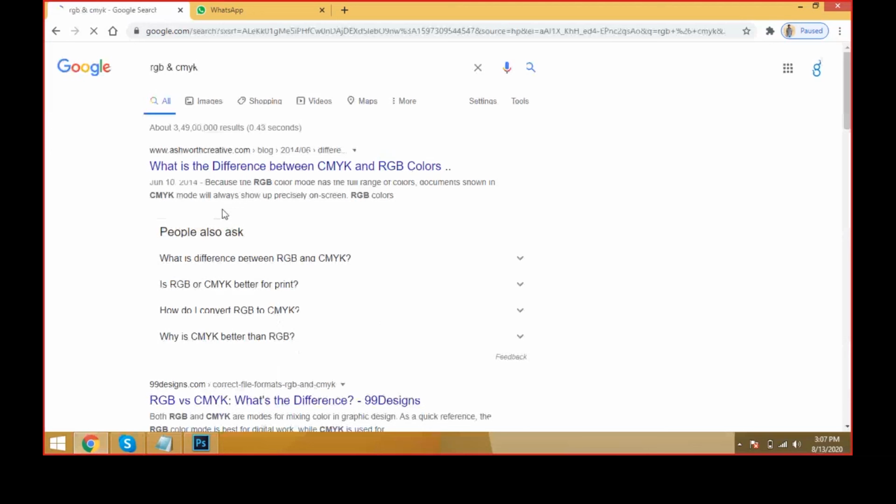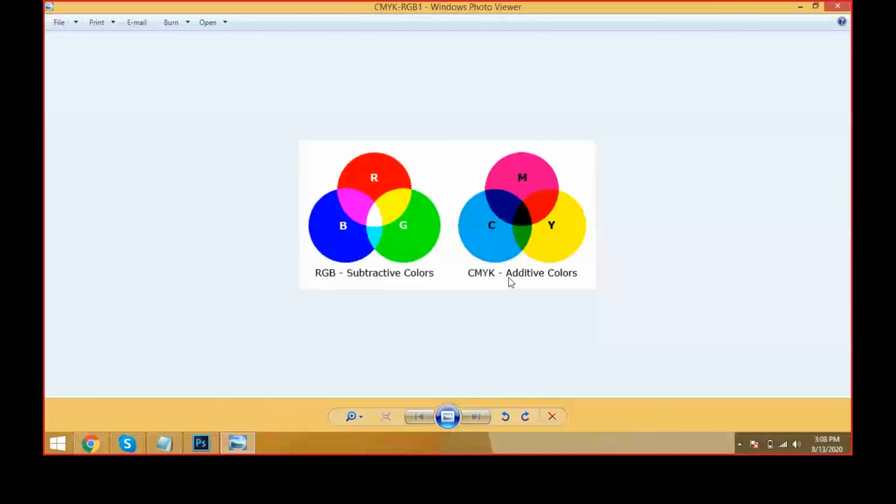Yes, here we have a good option, friends. See, friends, here the RGB. RGB is nothing but red, green, blue. This is called subtractive colors. And come to the CMYK. Here the K will be there. This is called additive colors. Additive colors is nothing but adding the colors, and these are the subtracting colors.